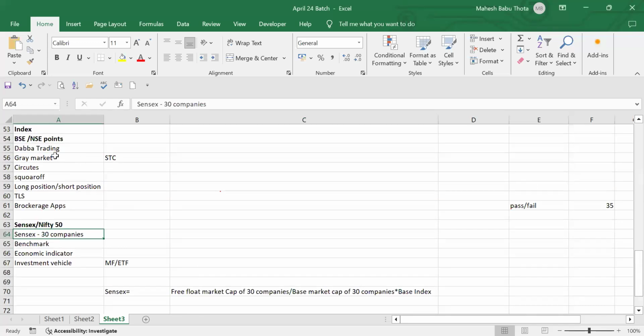Both are similar. Gray market is related to the primary market, and Dabba trading is related to the secondary market. Everyone clear with these 2 points?